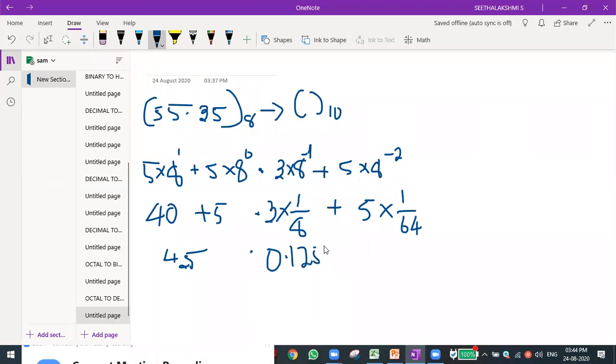0.125. Okay, so plus. So now we need to divide with the 64. Okay, 1 divided by 64. Just add some 0 and then do the division. What will you get? Take the note and do the division. That is 1, which means you just put the point and add 0.